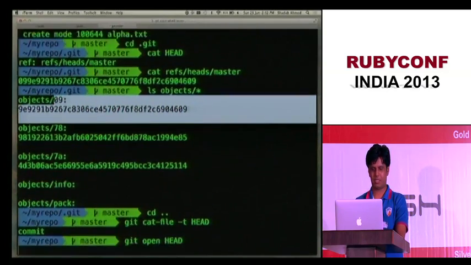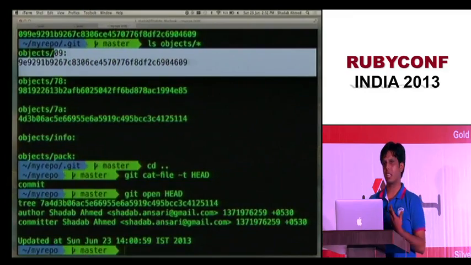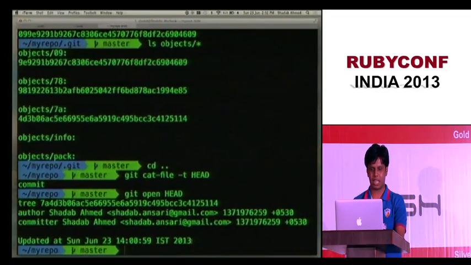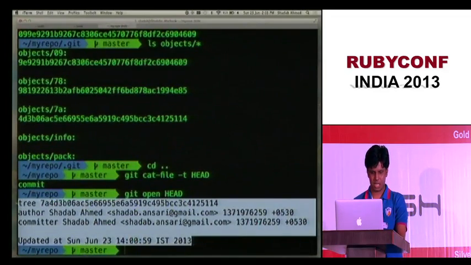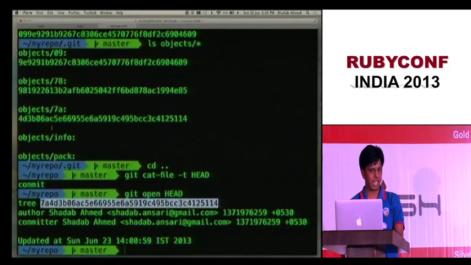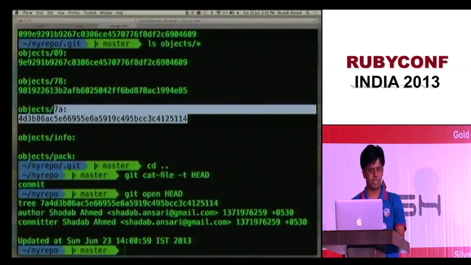Now this is my commit object, and it contains this. Originally the files are stored in a compressed format, so you cannot open them directly. But you can open it with this command which I created. You can also use git cat-file, but I find my command more convenient. And this is what it contains. If you see this tree, this is also an object, and just above you can see that this hash also exists in the objects folder.